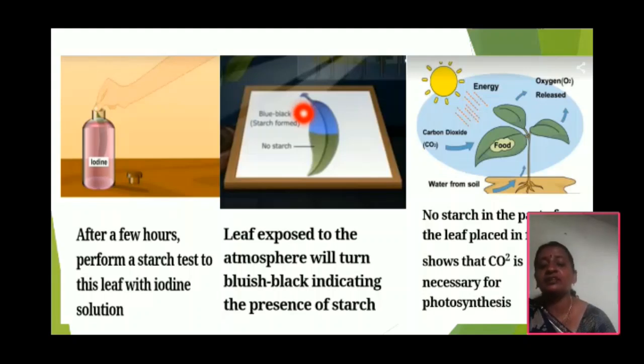Which part of the leaf turns bluish black? The part of the leaf which is outside the transparent bottle, because it has carbon dioxide, so it can prepare starch.